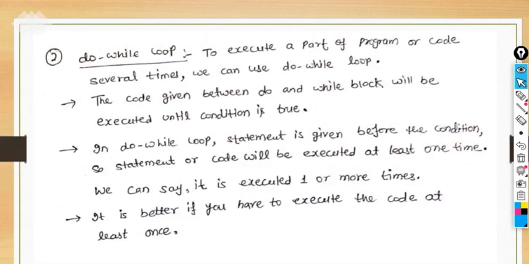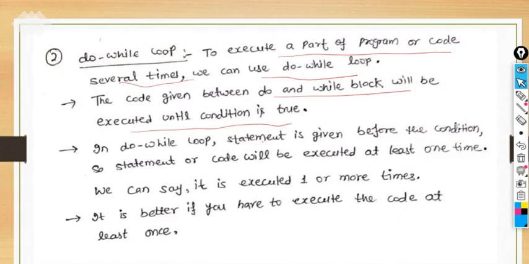Same here we have the do while loop also. One more thing, an infinite loop can be a do while loop or a while loop, so we have discussed the same thing for both. So next is the do while loop. The main point to note in the do while loop is that it is used to execute a part of the program or code several times. The code given between the do while block will execute until the condition is true. It's the same as the while loop.